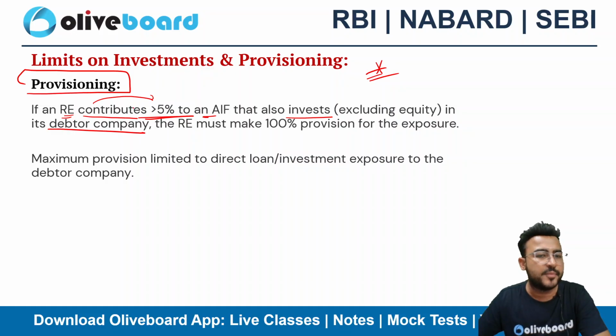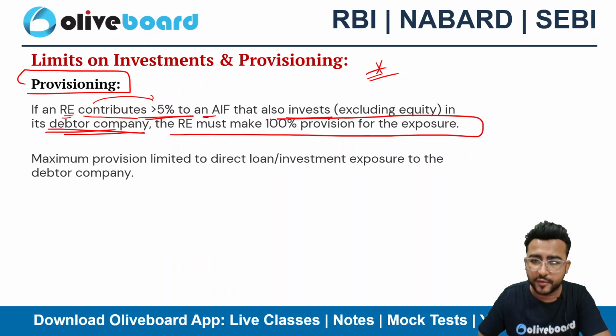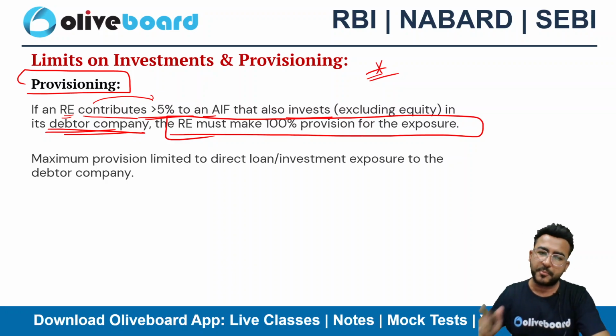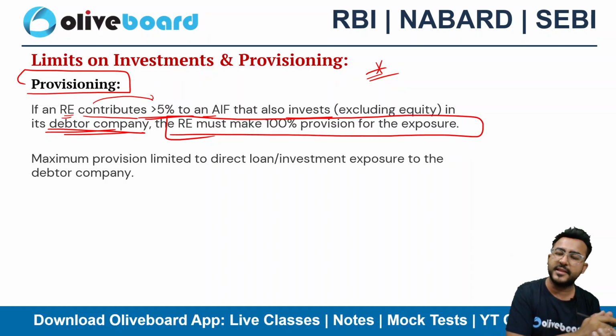So if the RE contributes more than 5% of the AIF capital, and that particular AIF is again investing in the debtor company, the RE needs to make 100% provisioning of that additional exposure. So 5 करोड़ के ऊपर का जो exposure है उस पे आपको 100% प्रोविजनिंग बनाना पड़ेगा। सर, अभी तो आपने बताया कि 10% की लिमिट है, फिर आप 5% की बात कर रहे हो।